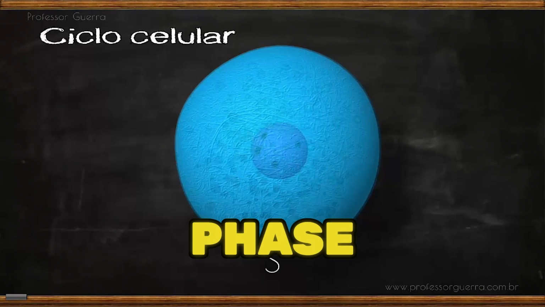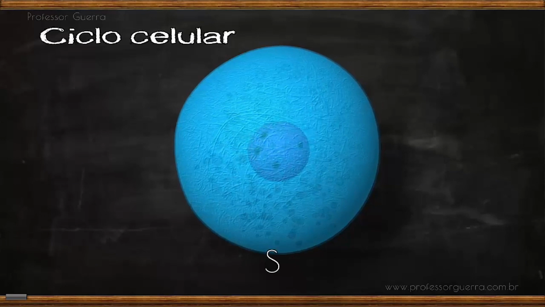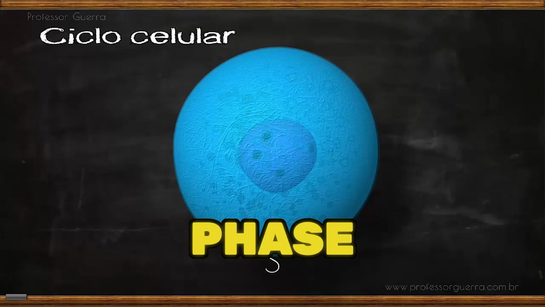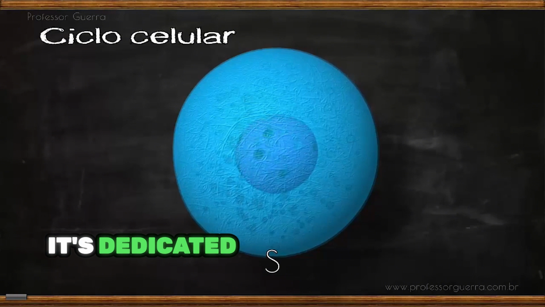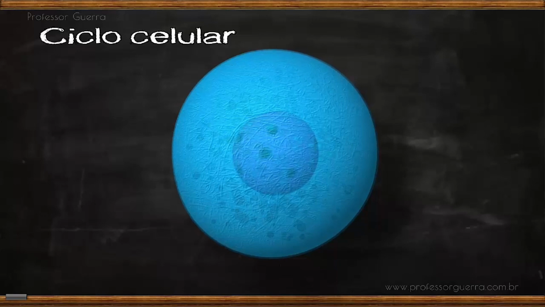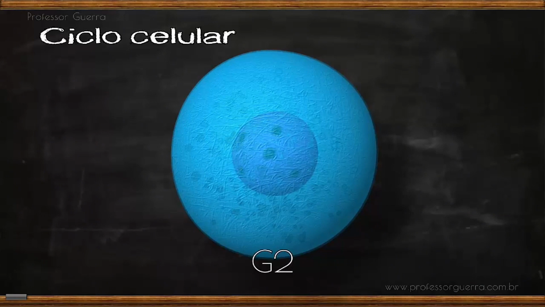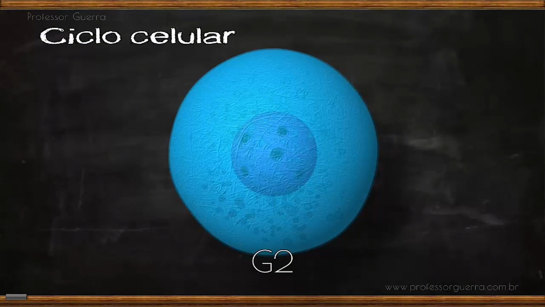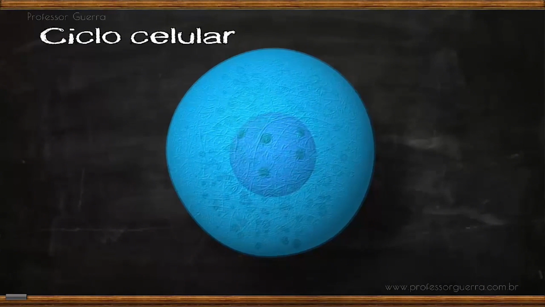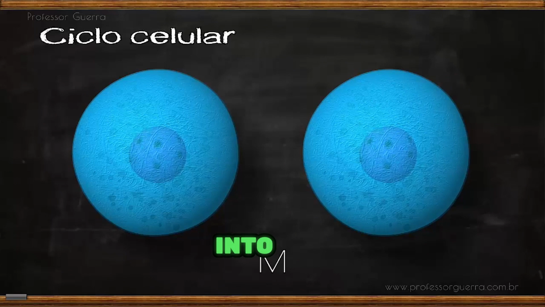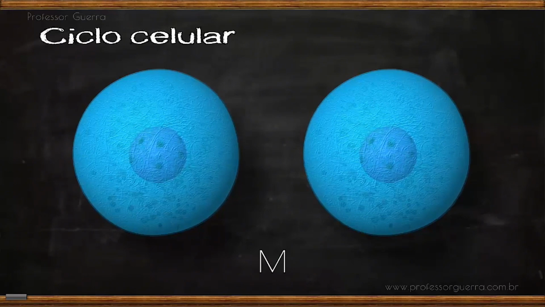During S phase, for synthesis, what's synthesized? DNA. All chromosomes are duplicated. This phase is crucial. It's dedicated to DNA duplication as errors can be fatal for daughter cells. Then comes G2 phase, where we check if everything's okay before cell division begins. During M phase, the actual division of the mother cell into two daughter cells occurs.